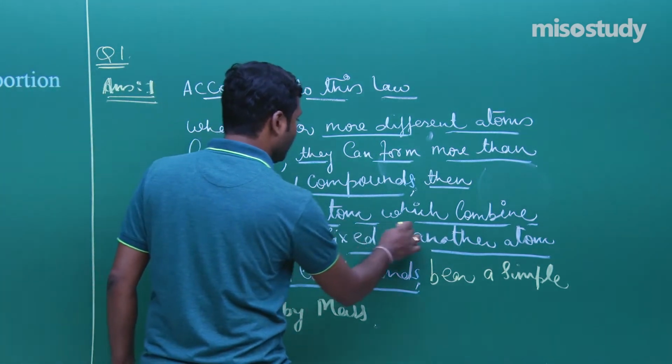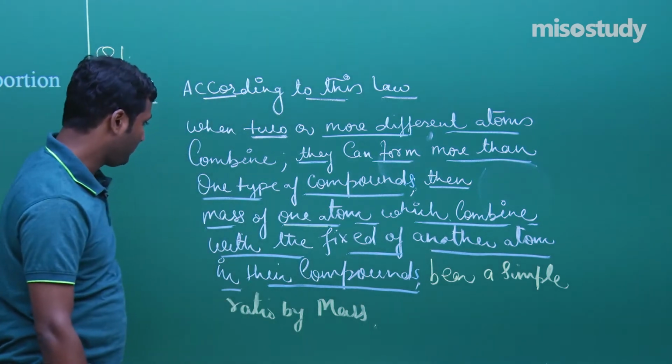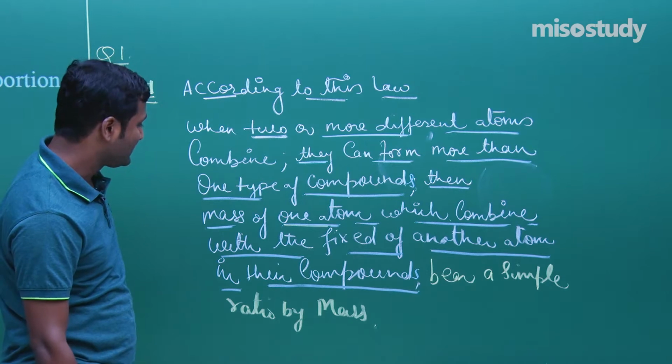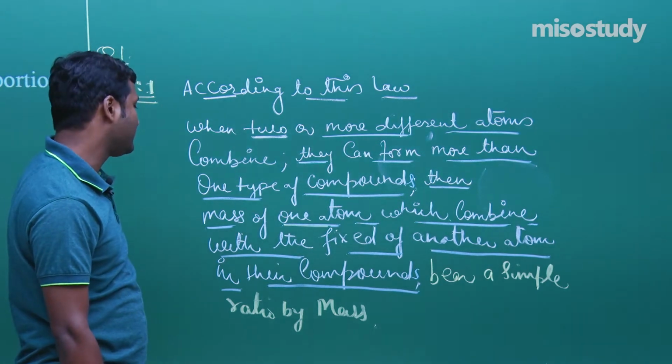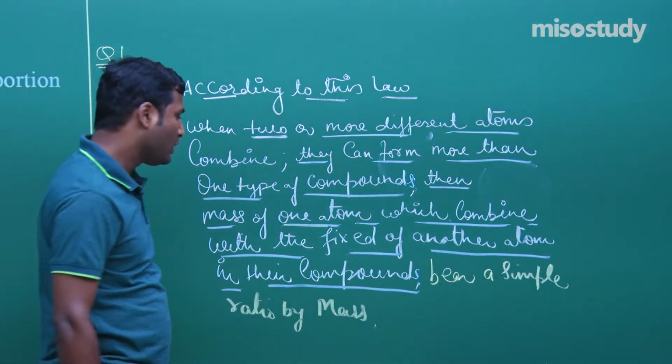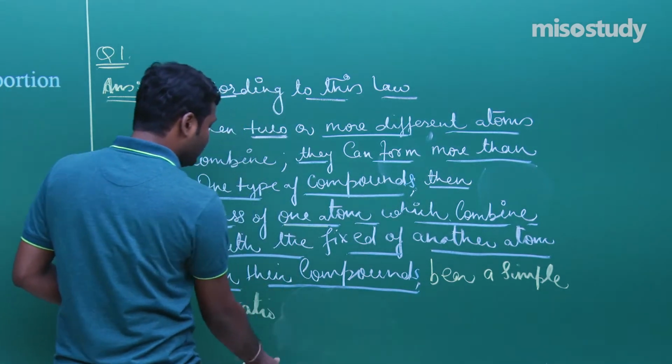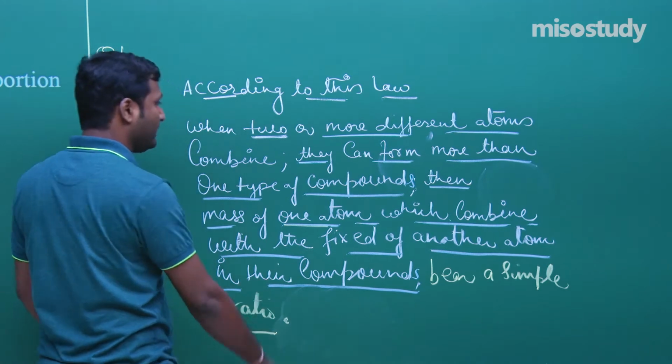Clear to you? Or you can say, without needing to use the mass, bear a simple ratio.